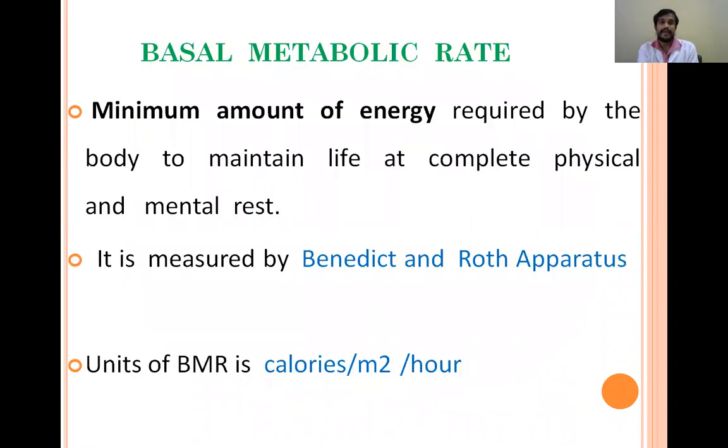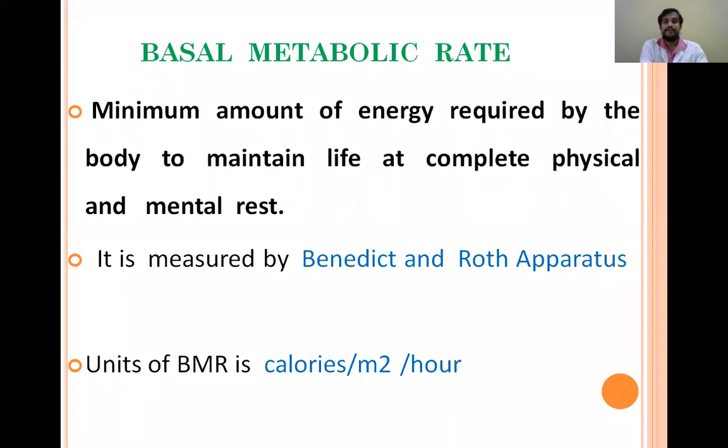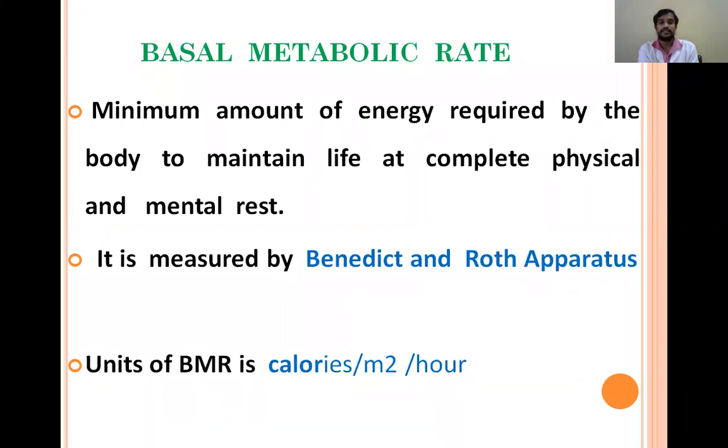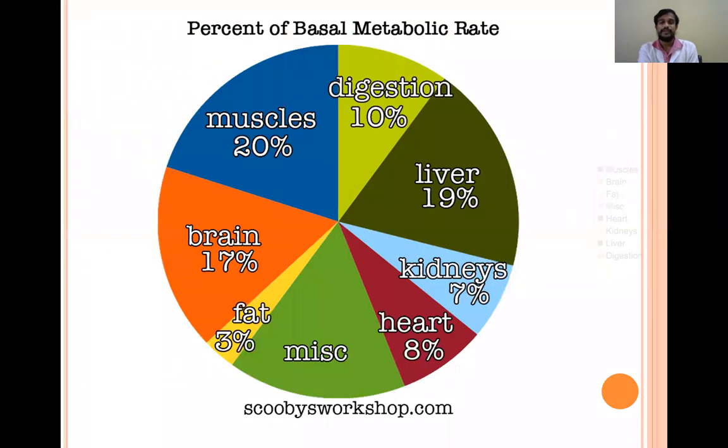Basal metabolic rate is the minimum amount of energy required by the body to maintain life at complete physical and mental rest. And we know why this energy is required: for heart pumping, for digestion, for reabsorption in kidneys, for respiration in lungs, and for neural transmission. For all these, this minimum energy is required. And this BMR is measured in the Benedict and Roth apparatus, and the units are calories per meter square per hour. So these are different ways of utilization of energy in basal metabolic rate.